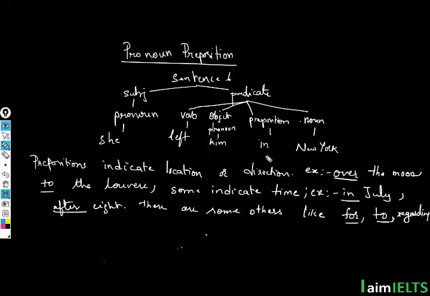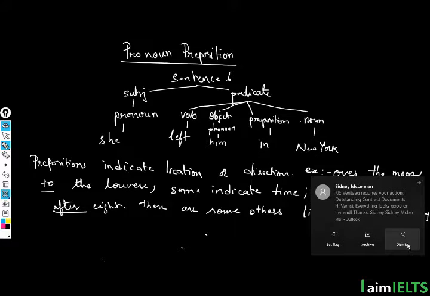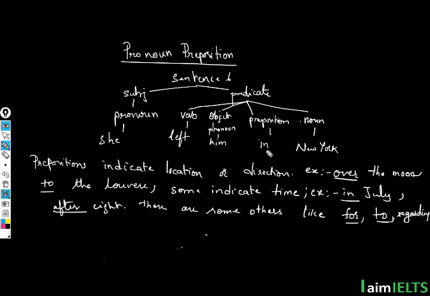So prepositions generally indicate location, or in some cases prepositions indicate direction as well. For example, we can have a sentence like this: over the moon. A sentence that either starts or ends with something like this, over the moon. Here the word over is showing you the direction.